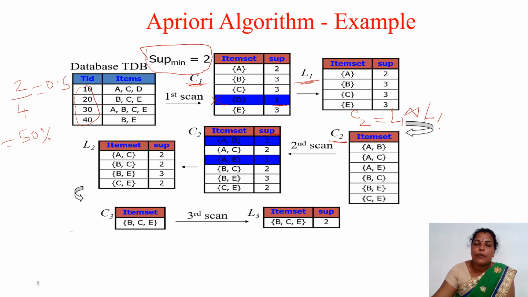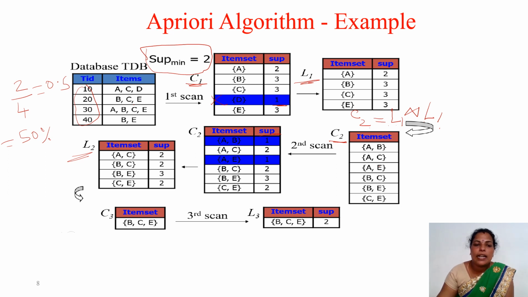Then we have to check whether all the items are satisfying the minimum support count. Whoever is supporting this minimum support count, we have to keep it. Others, whichever is having less than the minimum support count, you have to prune it, that is, we have to remove it. So after removing, we are getting this L2. Here the item sets with 2 items satisfying the minimum support count are there.